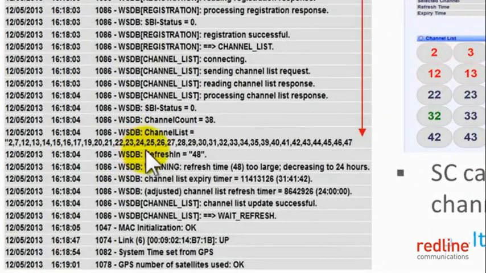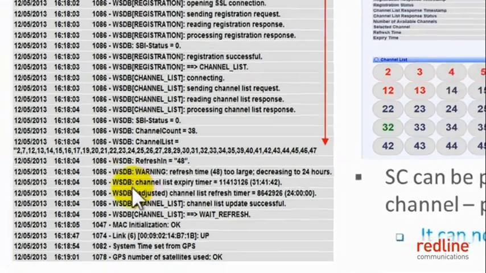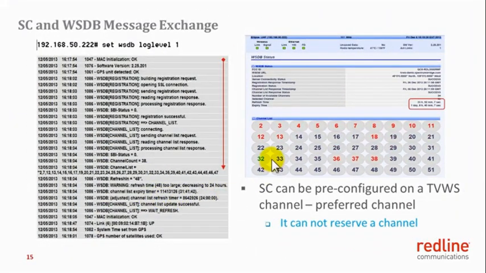After the channel list is sent by the white space database, the channel refresh time is set. As you can see here, refresh time 48 hours, but actually the channel list is refreshed after 24 hours. When the channel list is refreshed after 24 hours, the expiry time is set to the next day midnight. Once the channel list is obtained from the white space database, the sector controller will check to see if its selected frequency is among the list of available frequencies. In this case, channel 32. This channel was pre-configured on the sector controller and is now available, so the sector controller starts transmitting on this channel. The channel selected and available is flagged in green.